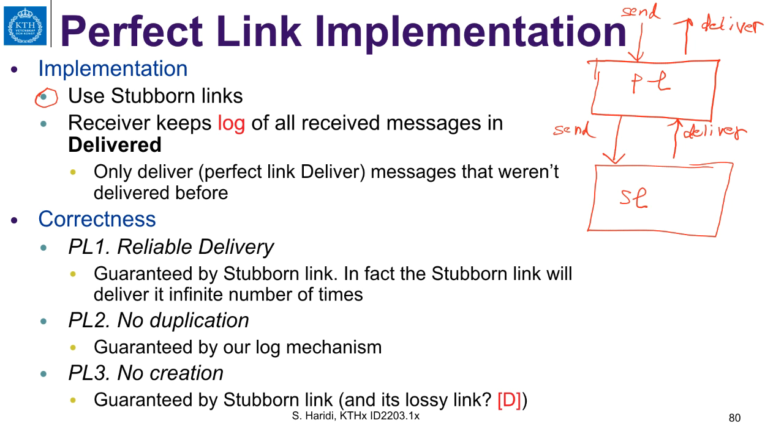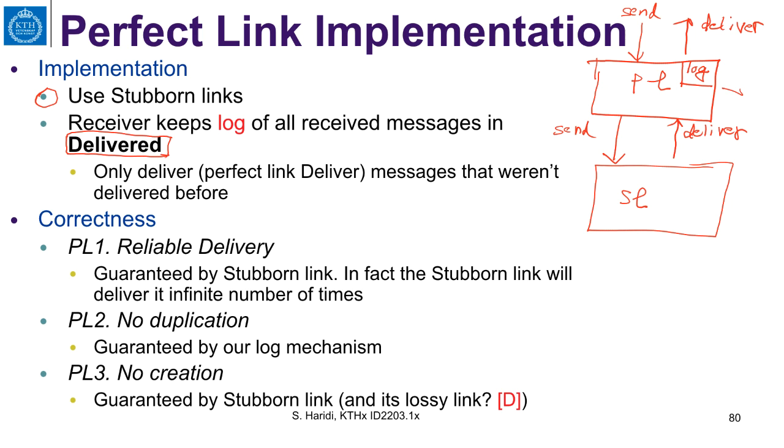And then we add to each component of the perfect link a log. This log is a record of all messages that have been delivered to that component, delivered to PL. So all received messages will be in this log, and the log is called delivered.